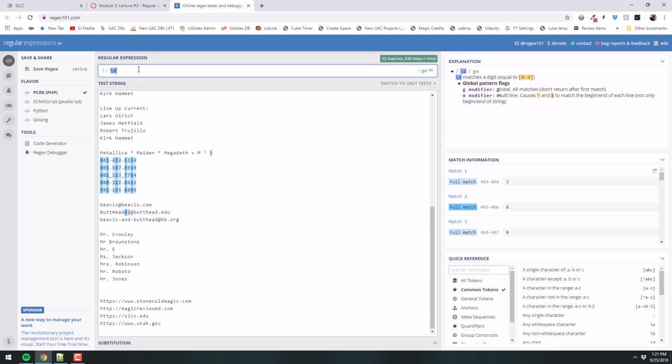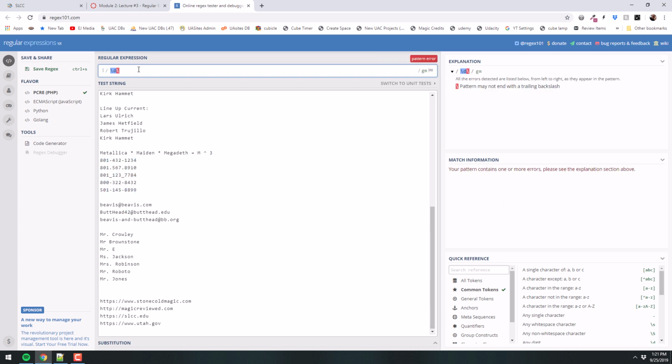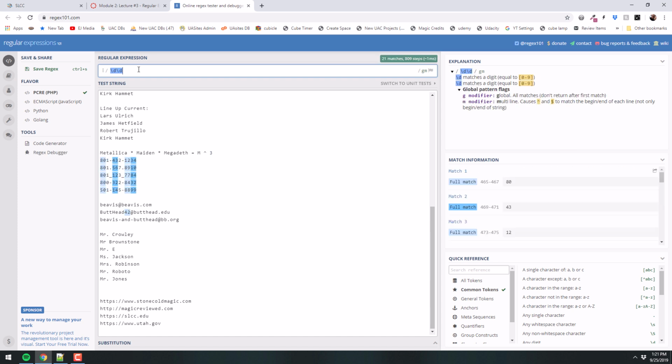If I wanted to find, say, only cases where there's exactly 2 digits in a row, another \d again. So now this is only finding where I have exactly 2 digits. That's why you'll notice here that this 80, for example, is not alternating colors. It's found both. It found a \d and a \d, okay? Or how about 3 digits, okay? Or 4 digits. Now it's only finding those.